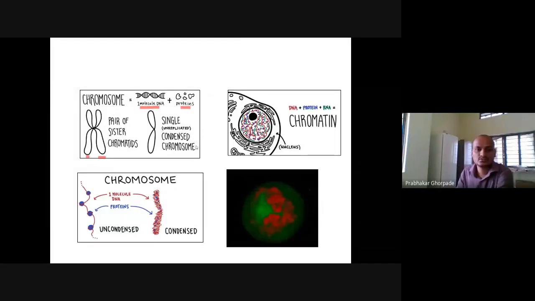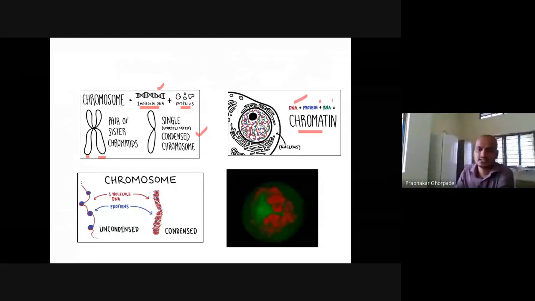This is a single condensed chromosome. We want to condense our chromosome because otherwise it will become a very long structure. We want to keep it packaged, so that is the condensed chromosome. Chromatin contains DNA, protein, and RNA.